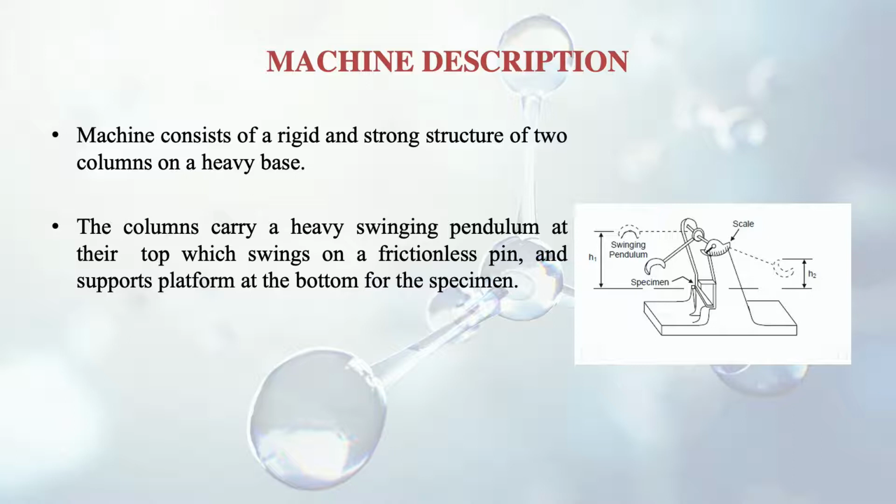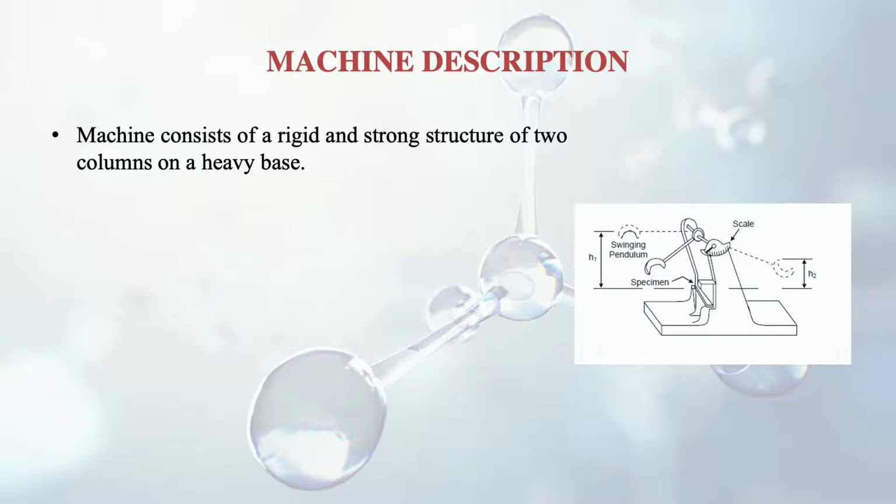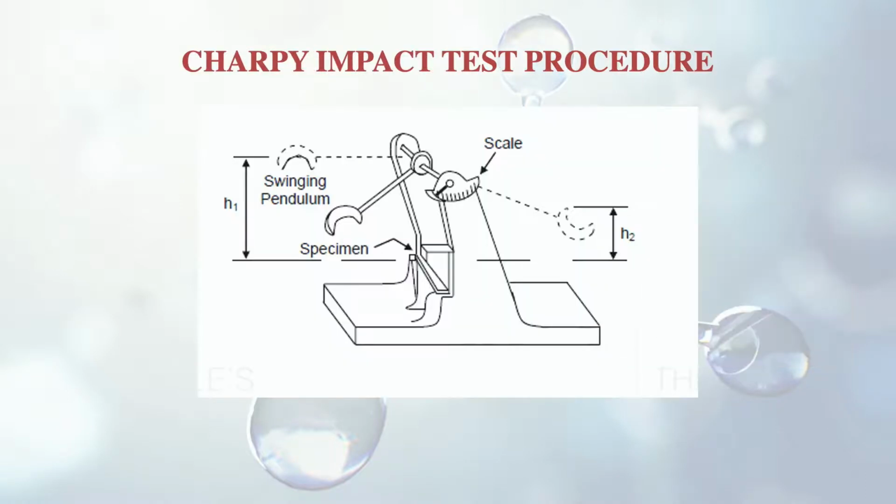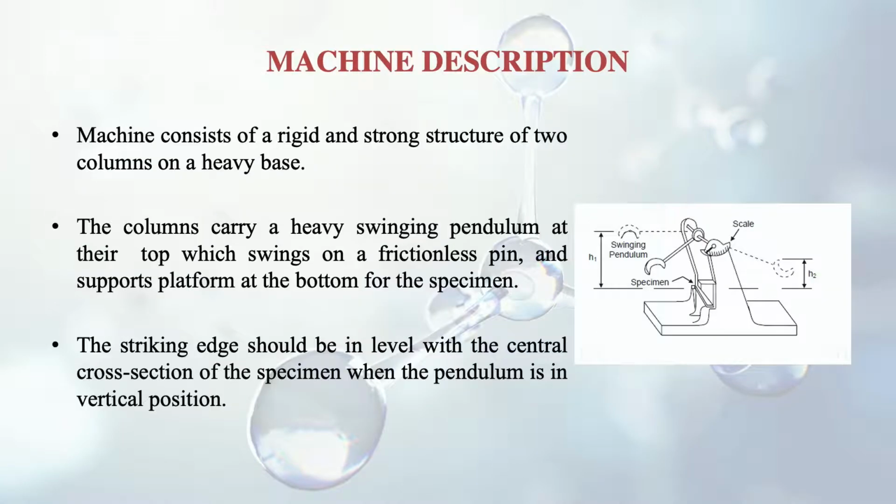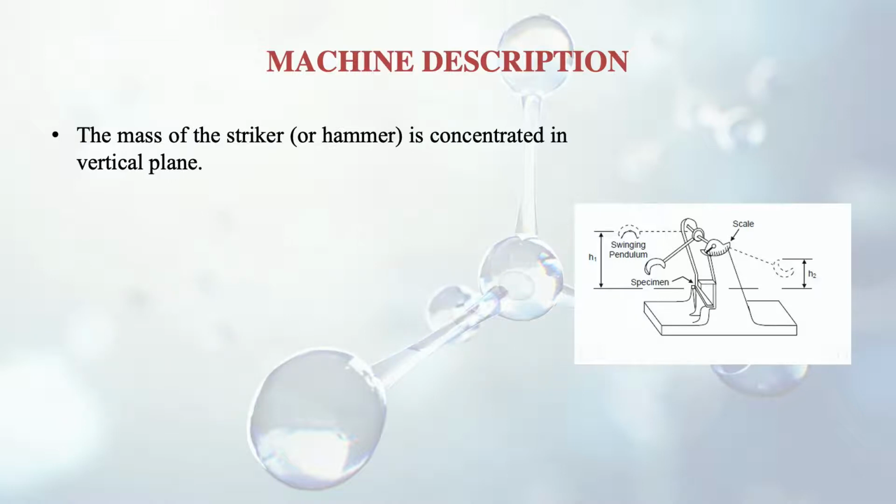So we try to keep it as much friction free as possible, and this whole thing is actually supported on a platform at the bottom. See here, these two columns are supported at the bottom on a platform. The striking edge should be in level with the central cross section of the specimen when the pendulum is in vertical position. So the striking portion should be exactly matching with the center of the specimen,